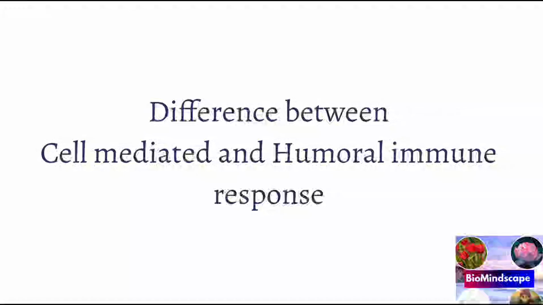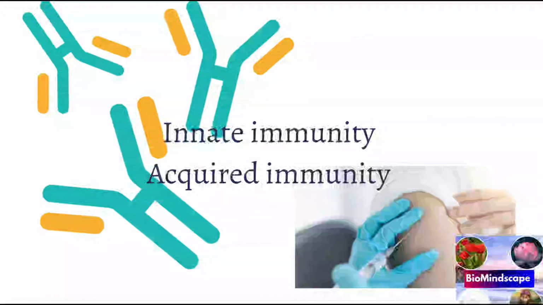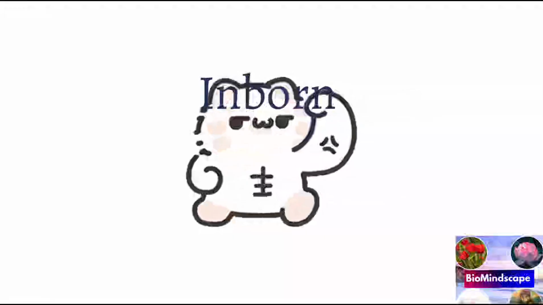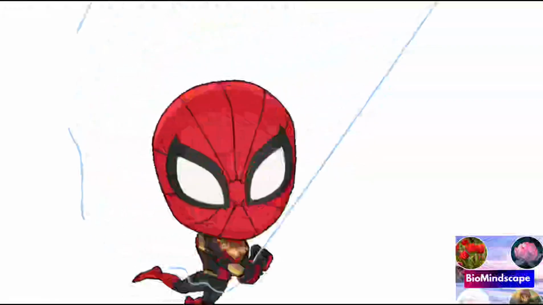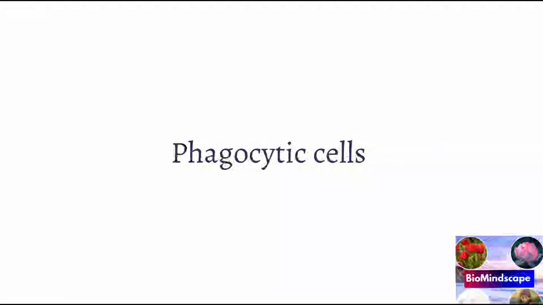So let's know the types of immunity. There are two major types of immunity: natural, which is from birth, and acquired, which develops during the lifetime. Natural immunity is also known as innate immunity. A healthy individual is generally immune to potentially harmful microorganisms. It can fight against any cause of disease because it has that inner potential to fight. This mechanism is termed innate immunity or natural immunity. The components of natural immunity are physical barriers that prevent entry of germs, phagocytic cells dealing with germs which enter, and soluble components.